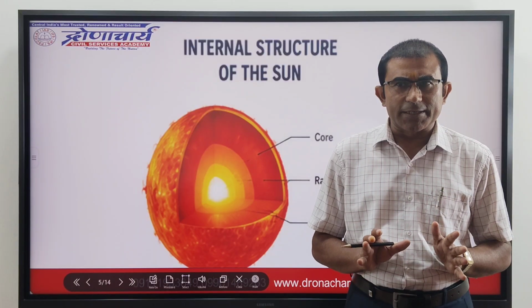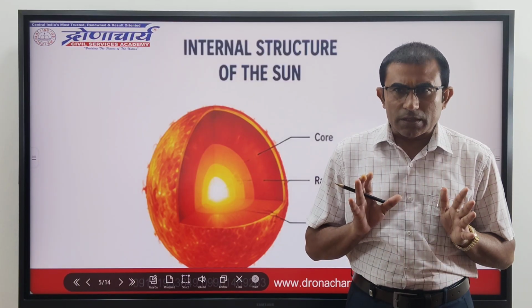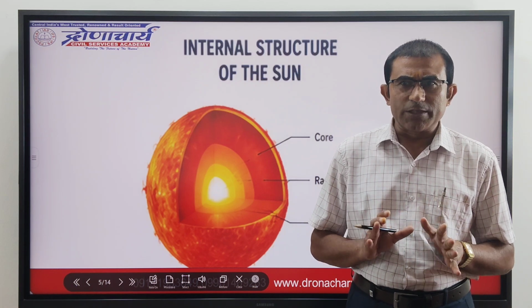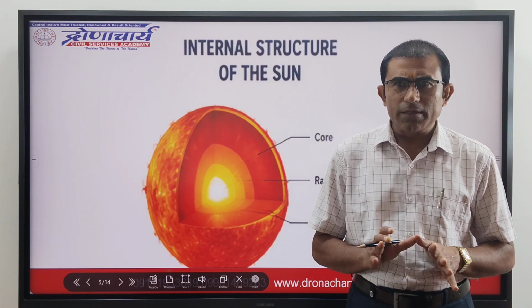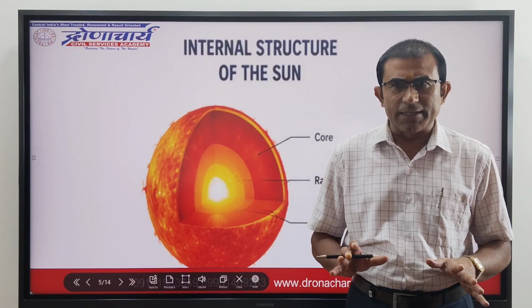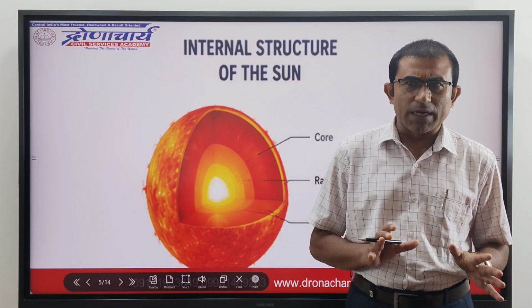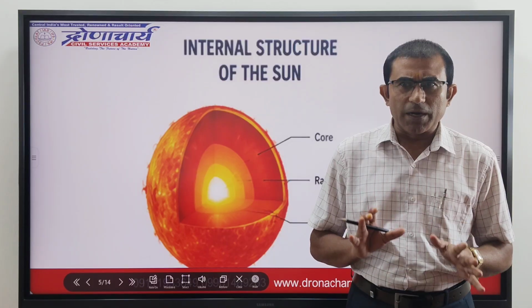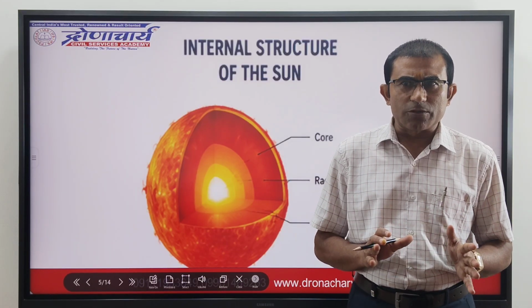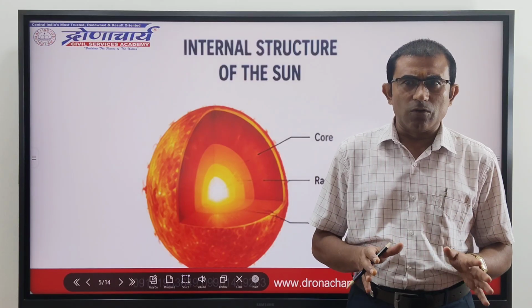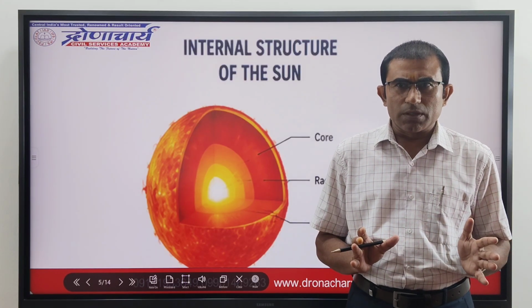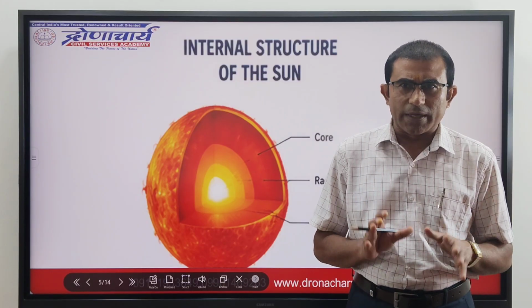The light generated in the core is transported through the radiative zone very slowly, since the high density of matter in this region means a photon cannot travel too far without encountering a particle, causing it to change direction and lose some energy. The convective zone is the outermost layer of the solar interior.